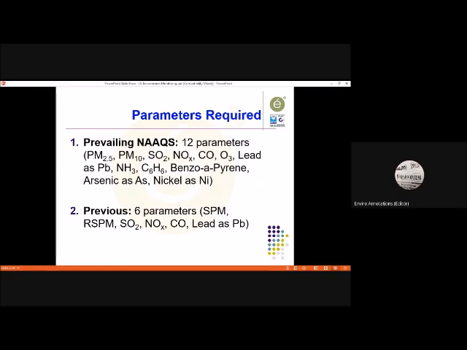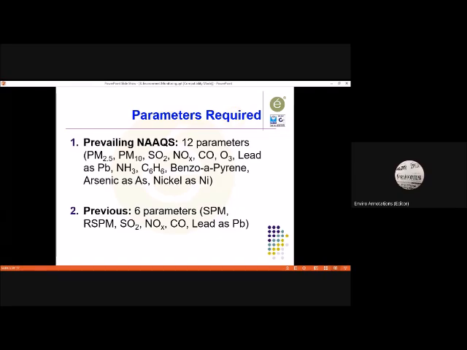In the previous standards, the parameters required were suspended particulate matter, respirable suspended particulate matter, sulfur dioxide, oxides of nitrogen, carbon monoxide, and lead as Pb. So these 6 parameters were required as per the NAAQS prior to 2009.